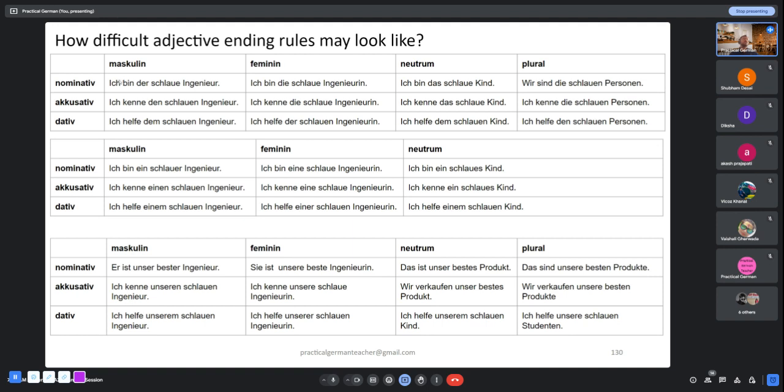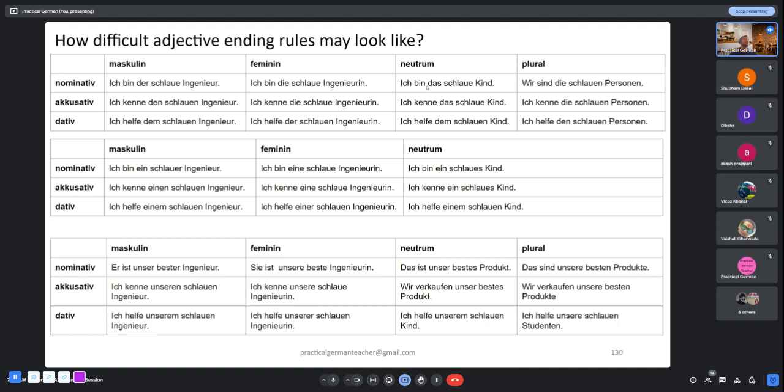Now, if I look at the first sentence, ich bin der schlaue Ingenieur, Ingenieur is masculine, and it's a noun, and it finds itself in nominative case because the verb is sein. And whenever you have the verb sein in the sentence, the object is almost always in nominative case. Let's look at the next sentence. Ich bin die schlaue Ingenieurin. Ingenieurin is just an engineer who happens to be a woman. So here the engineer is feminine, but it also finds itself in nominative case because the verb remains the same, sein, conjugated for ich becomes bin.